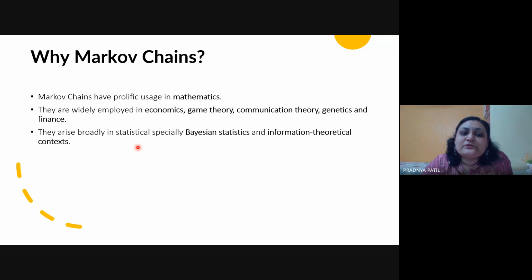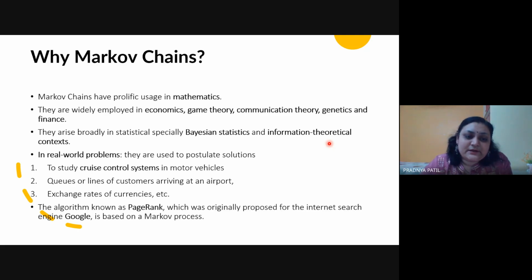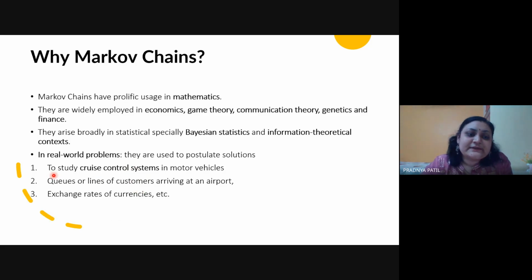So here we would be using this statistical approach with the help of Bayesian statistics, and we would be working with the information theoretical context, ITC. In real world problems, these are the different systems where it can also be used. One is the cruise control system in motor vehicles.